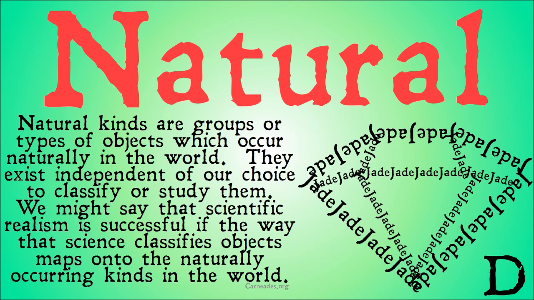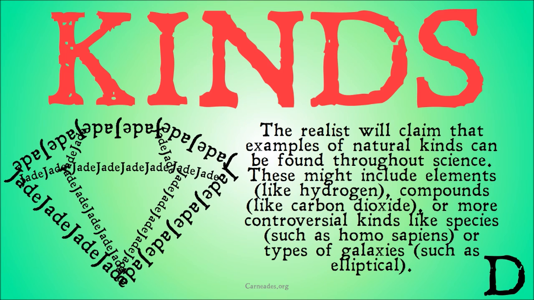Basically what we're saying is natural kinds are types of things which exist naturally in the world. And if we're right about scientific realism, what we're doing in science is we're trying to figure out what those types are, and then put words and classifications and conditions for existing in that type on those things. If that didn't make sense, let's look at some examples.